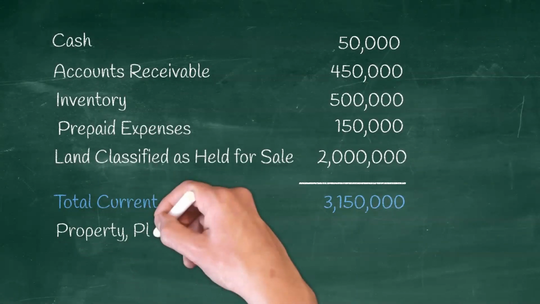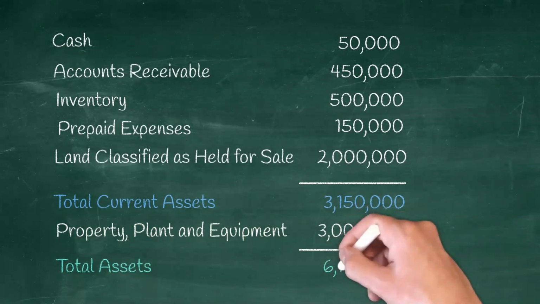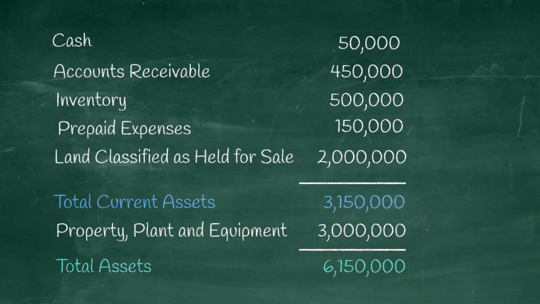So to get the total assets, we should add only the property, plant, equipment of 3 million to arrive at 6,150,000. That is the total assets in this problem. The PPE should be net amount in case accumulated depreciation is mentioned in the problem.